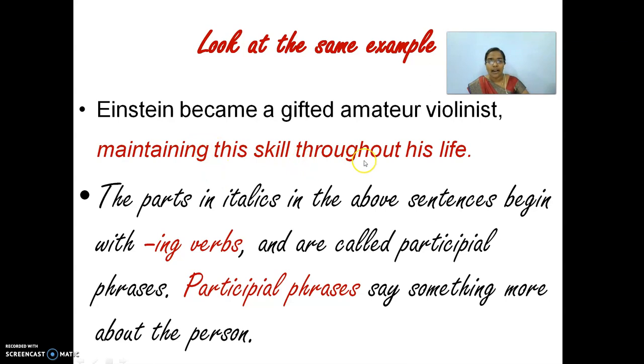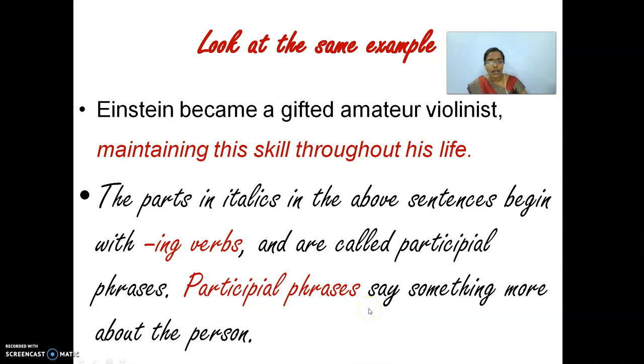Einstein became a gifted amateur violinist, maintaining this skill throughout his life. Okay, here it talks about his skill, and you could see this sentence is giving the example. It is adding something to Einstein. What is the title you are going to give now?